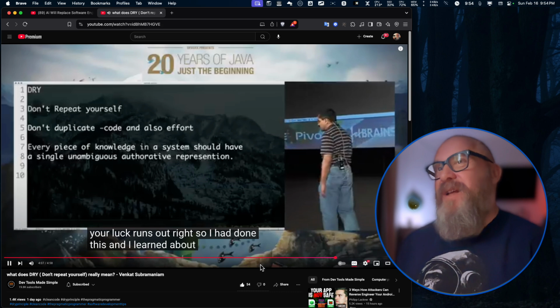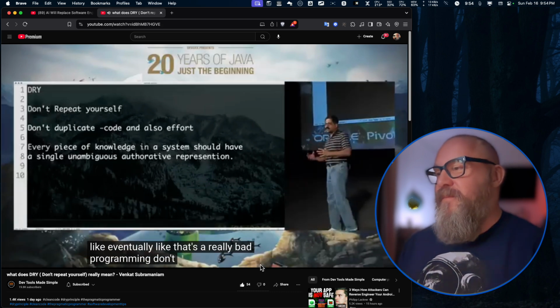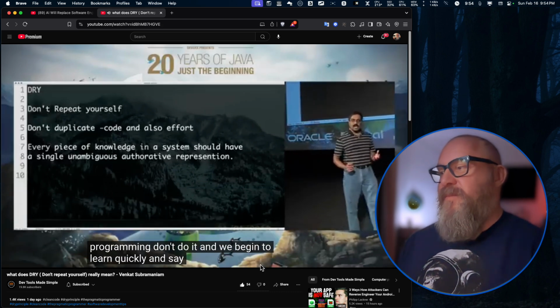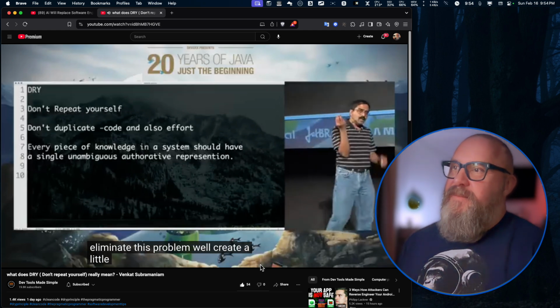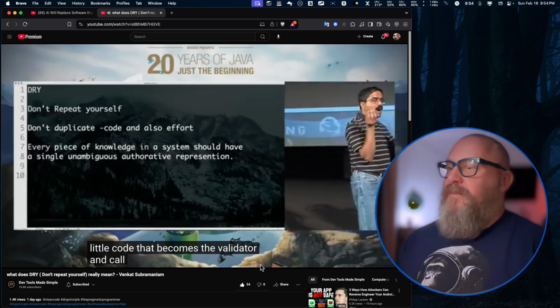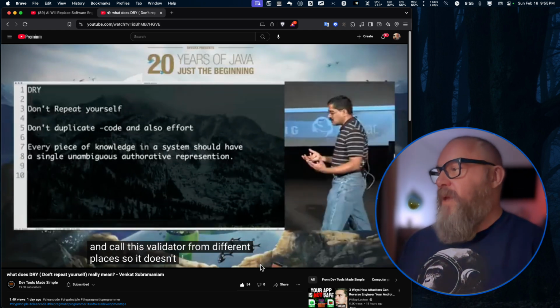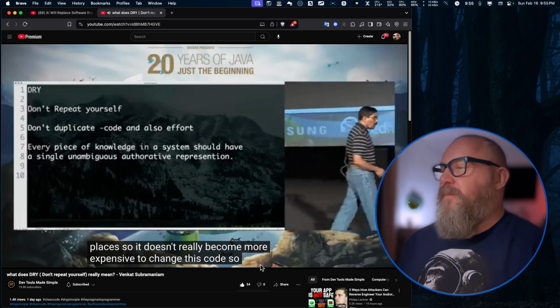I learned about this, and eventually you want to call it bad programming, don't do it. And we begin to learn quickly and say, how do I eliminate this problem? Well, create a little code that becomes the validator and call this validator from different places so it doesn't become more expensive to change this code. Right.